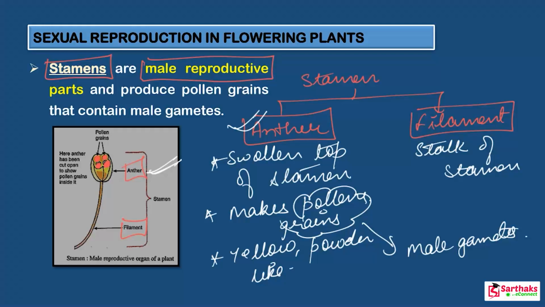Another point you have to keep in mind is that a flower usually has a number of stamens, not only one stamen. So many stamens are present in a flower.